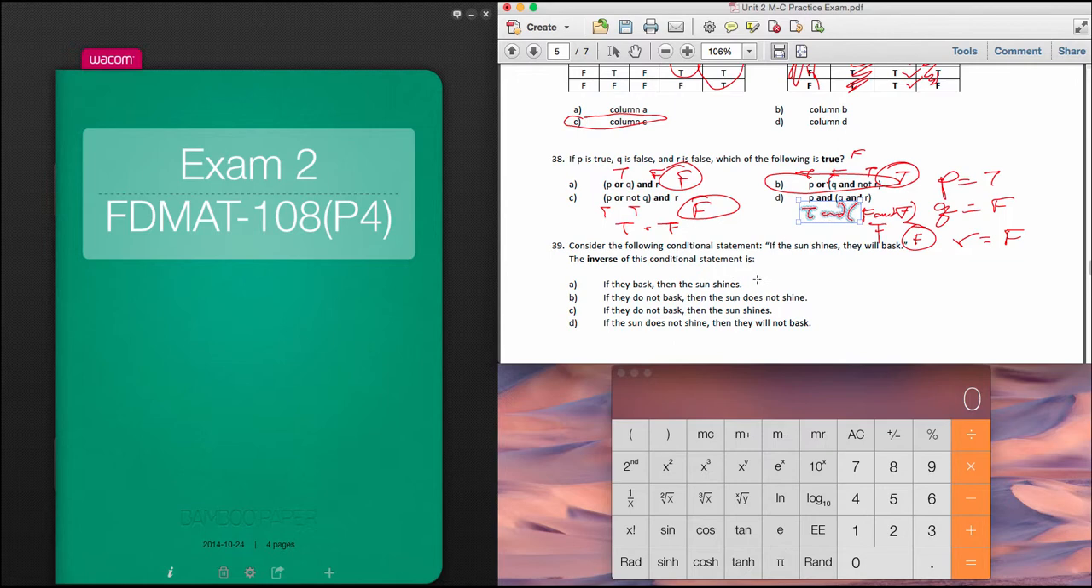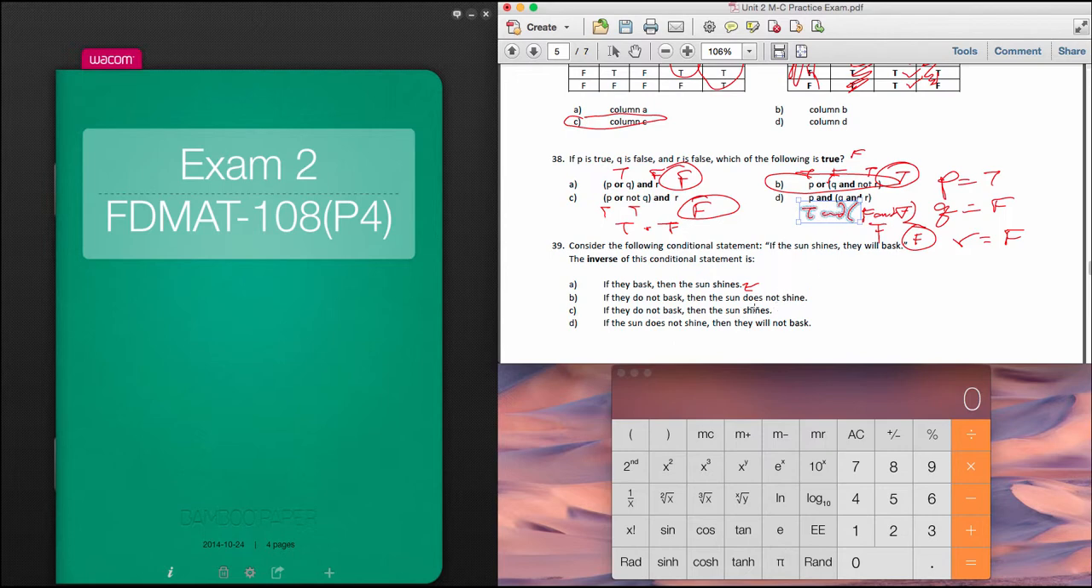So this one right here, let's start at the top. Okay, this is the converse, and that's not what we're looking for. That's where you switch the two. Okay? If they do not bask, then the sun does not shine. Okay, so notice we're negating both of them and flipping them, so that's actually what we call the contrapositive. If they do not bask, then the sun shines. Okay, so we're negating the second one, not the first one.